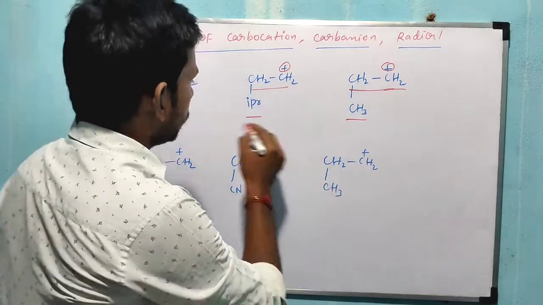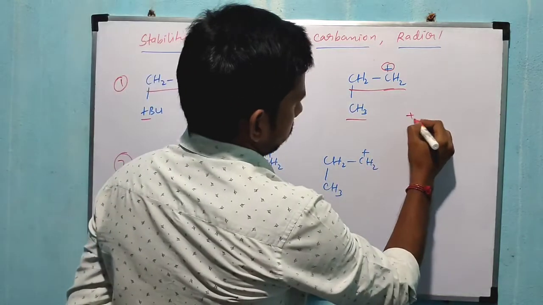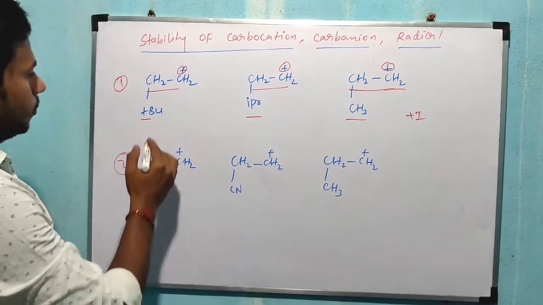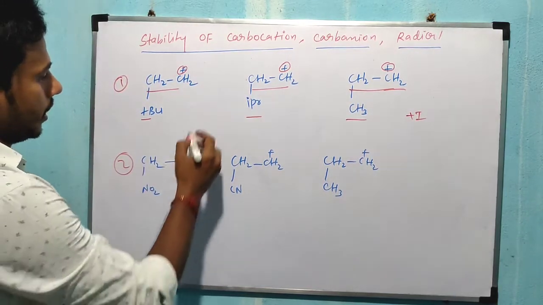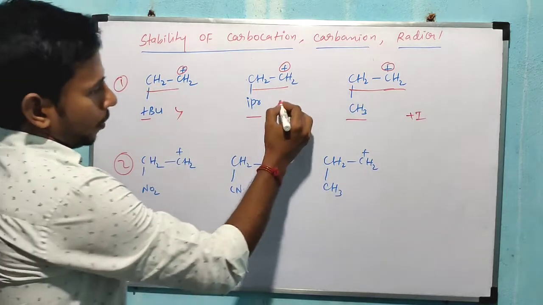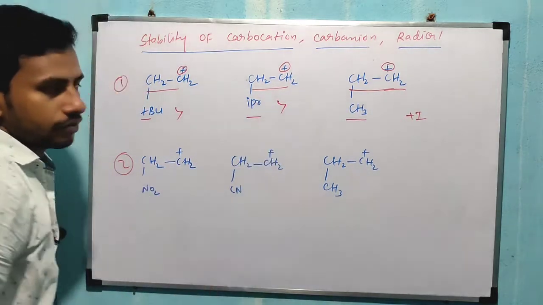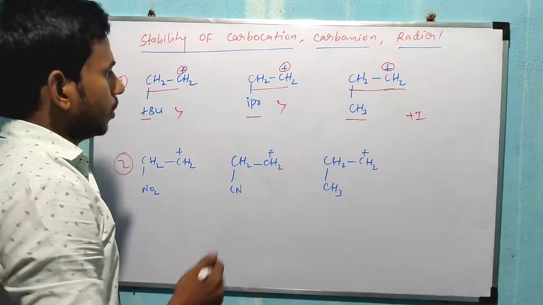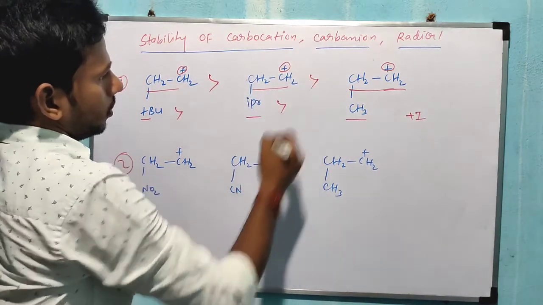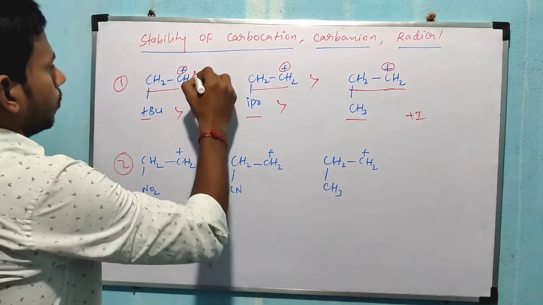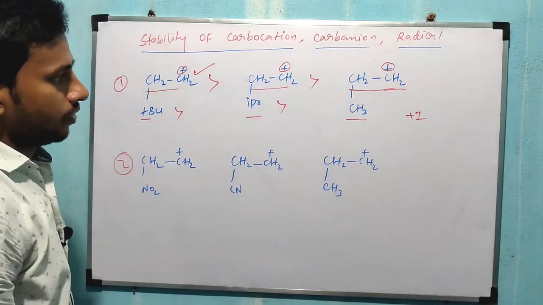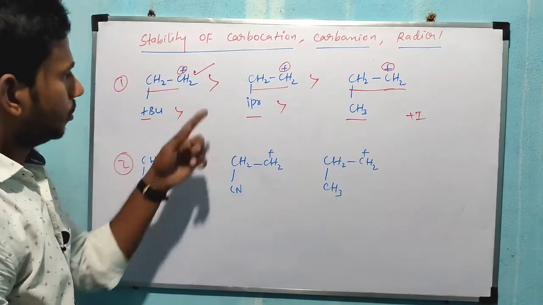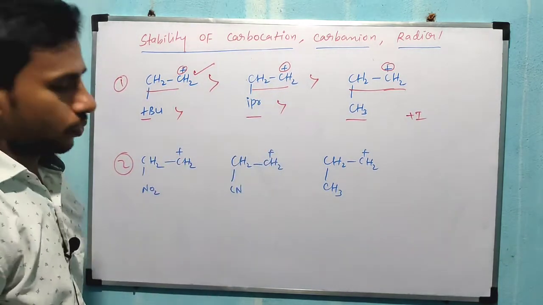So these 3 groups are generally plus I groups, right? So which one has more plus I? Tertiary butyl has more plus I than isopropyl. Isopropyl has more plus I compared to the methyl group. So the corresponding compound is also more stable, right? So this is a more stable compound compared to those two. If you want to write the increasing order, you write like that, right? So this one is more stable compared to these two.